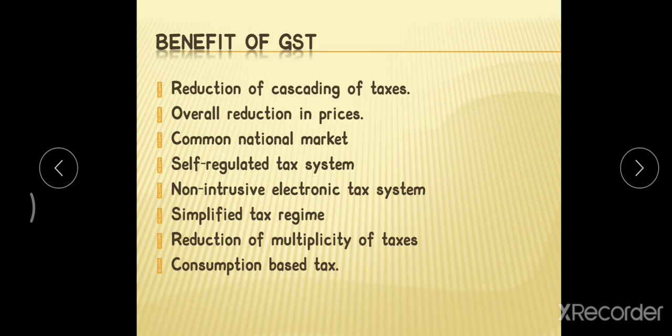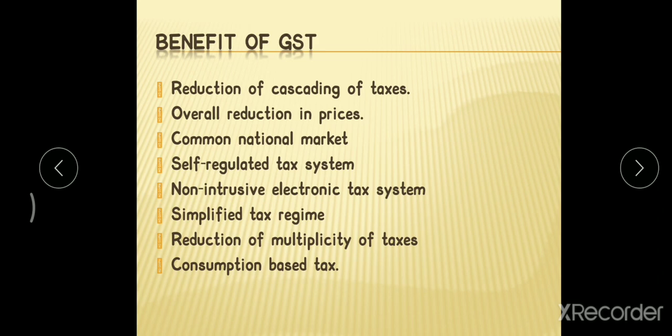The first benefit we get through GST is the reduction of cascading of taxes. Cascading is nothing but a double taxation system. If we purchase any goods and services, or if any supplier supplies the goods and services, he needs to pay central taxes. Along with the central excise duty, he has to pay VAT.